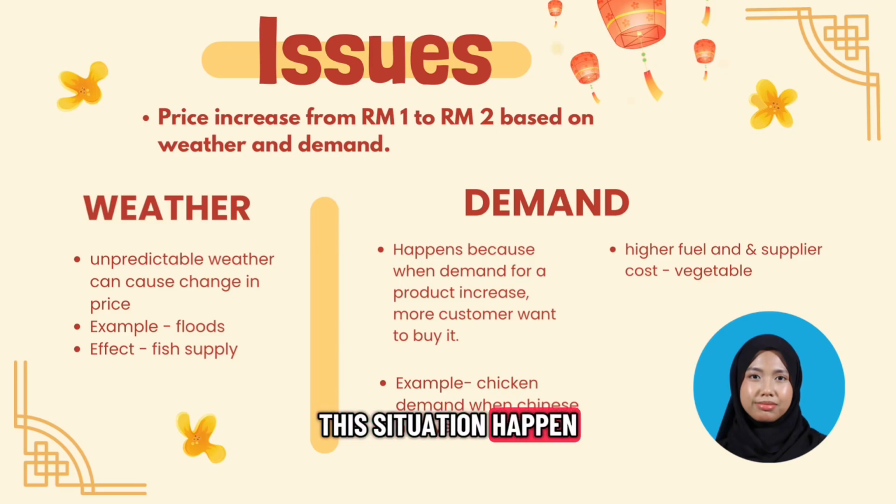This situation happened mainly because of unpredictable weather and flood conditions in Terengganu, which affect the supply of fish and vegetables sent to Kuala Lumpur and nearby areas. When the supply becomes limited, sellers cannot get enough stock. However, the demand from consumers remains high because these food items are daily necessities for households.